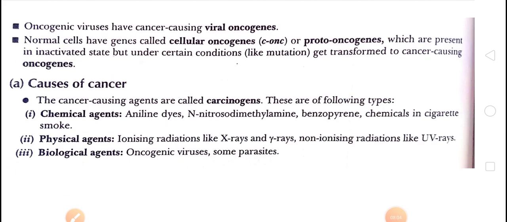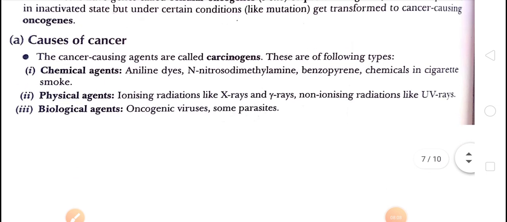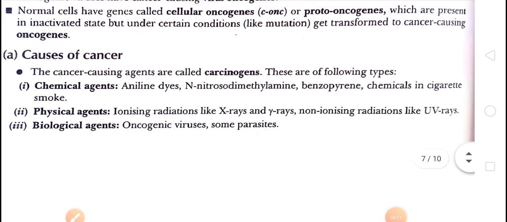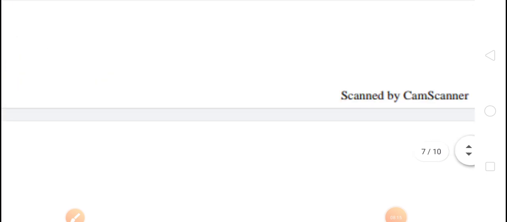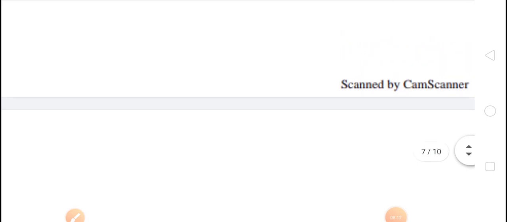Now, what are the causes? What are the agents that cause cancer in human? You can see the cancer causing agent.